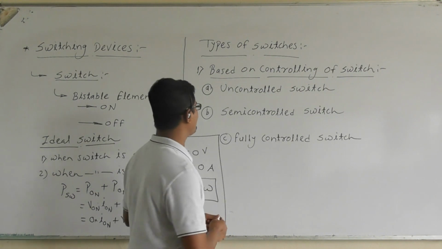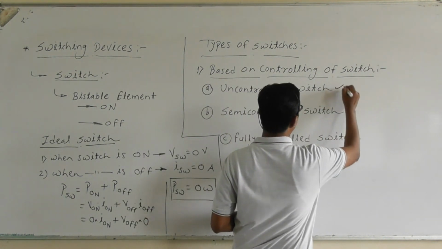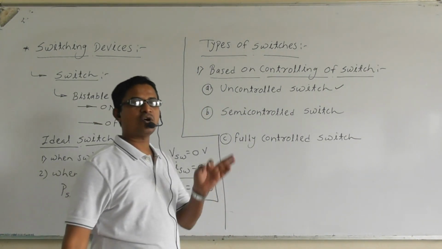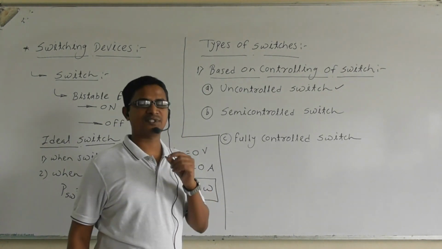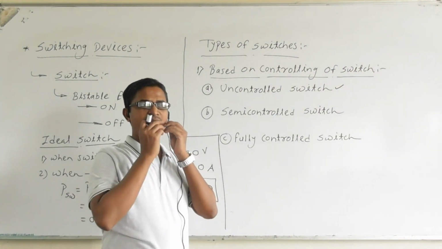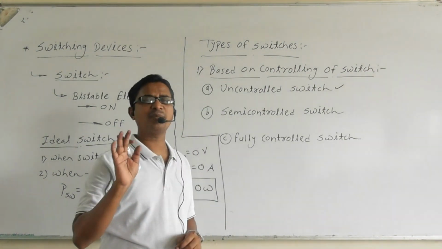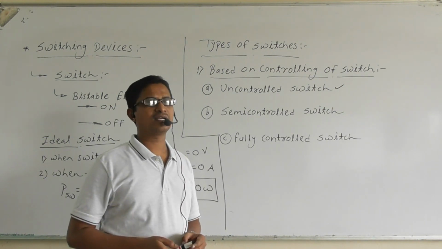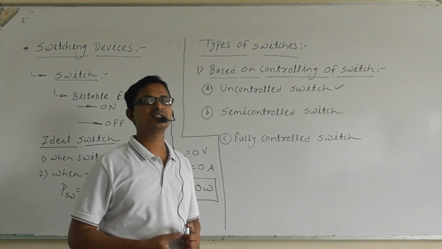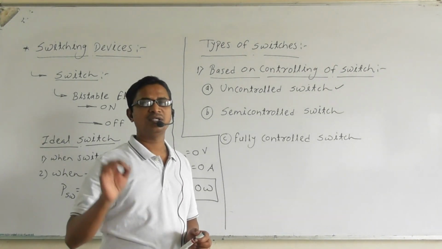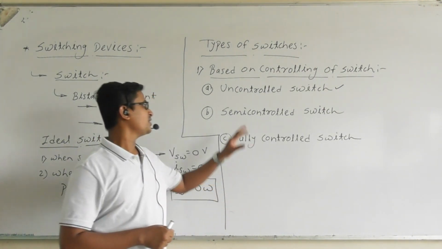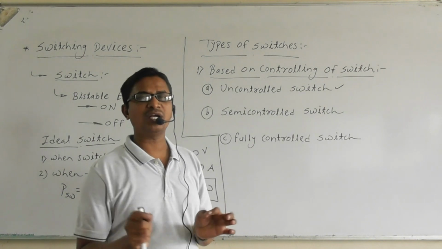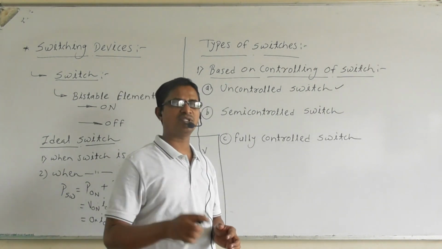The switch is said to be uncontrolled if its on state and off state cannot be controlled by an external signal, but it depends on circuit conditions. Very important.